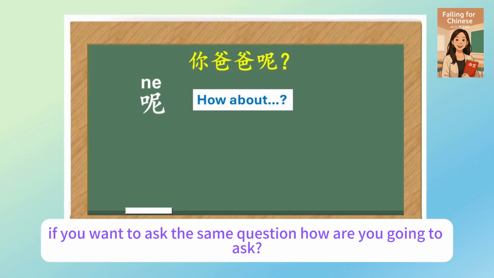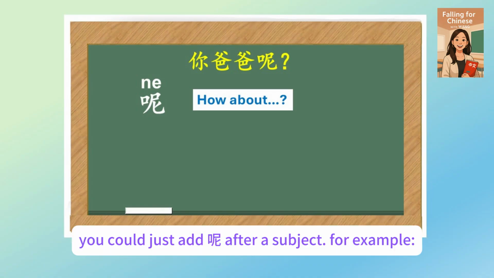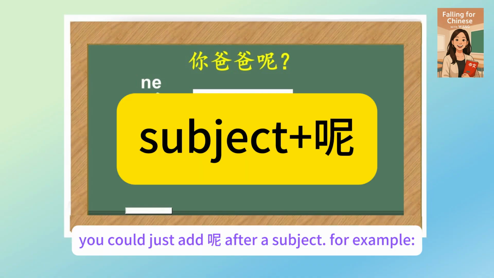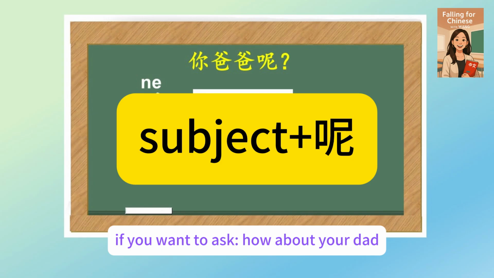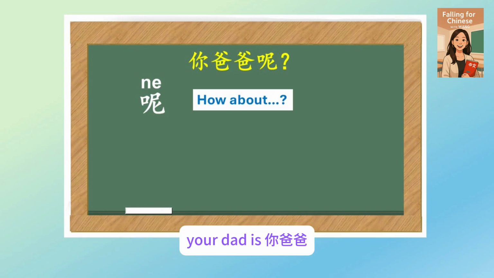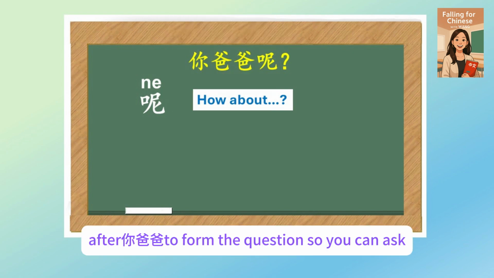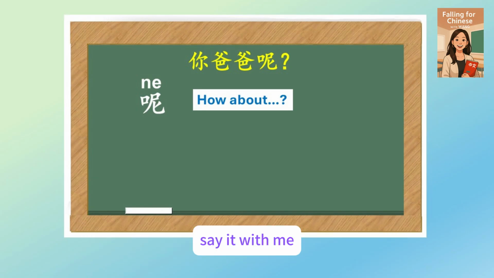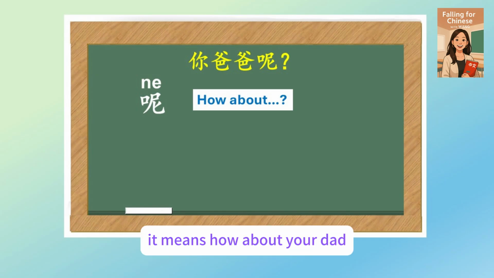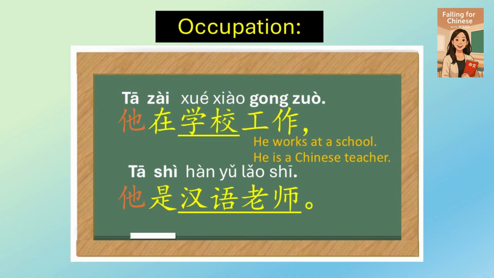If you want to ask the same question back, how are you going to ask? You could just add 呢 after a subject. For example, if you want to ask, how about your dad? Your dad is 你爸爸. And then you put 呢 after 你爸爸 to form the question. So you can ask 你爸爸呢? Say it with me. 你爸爸呢? Again, 你爸爸呢? It means, how about your dad?